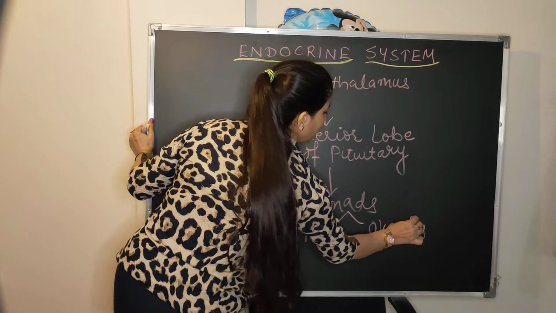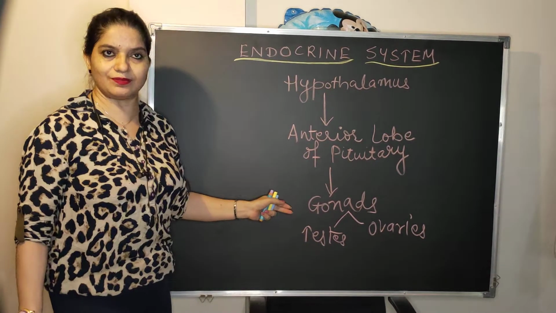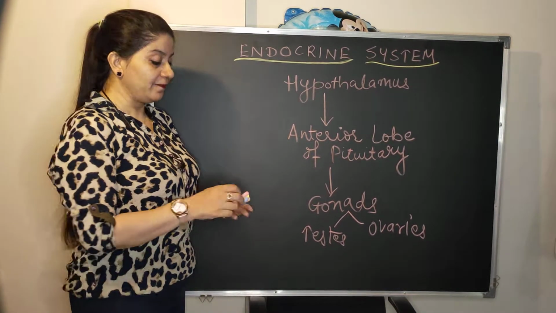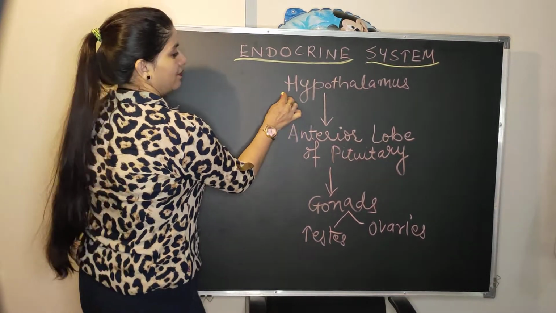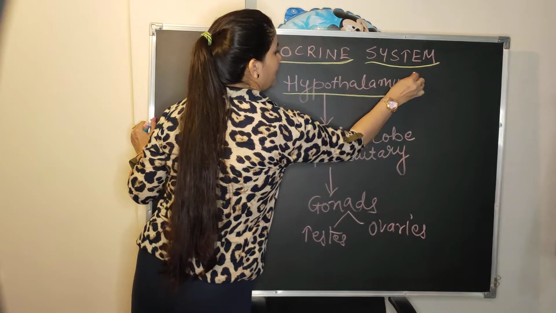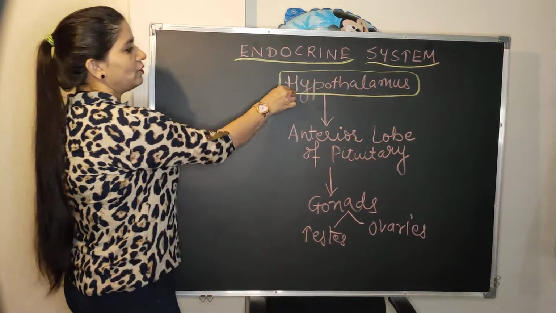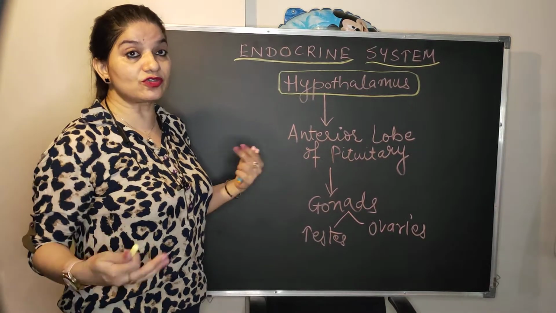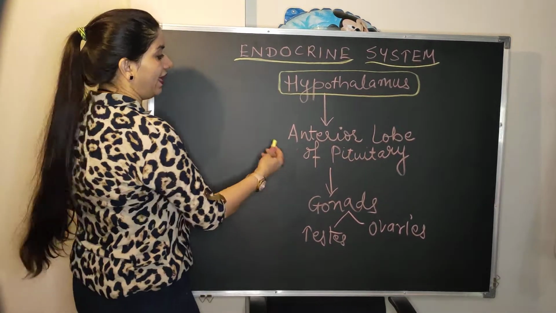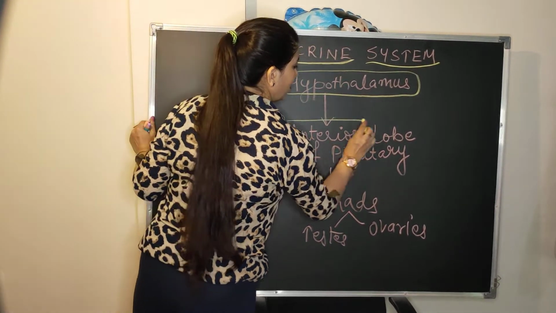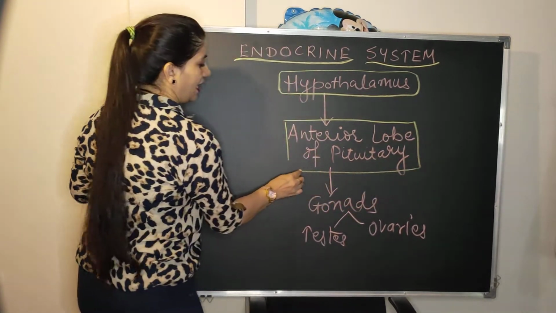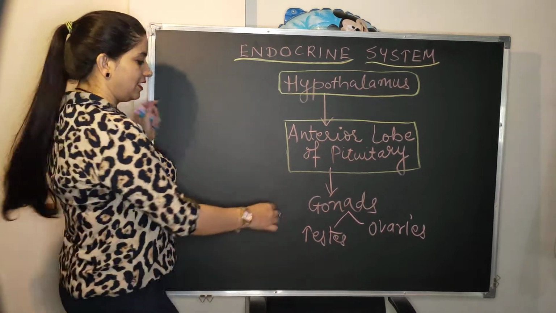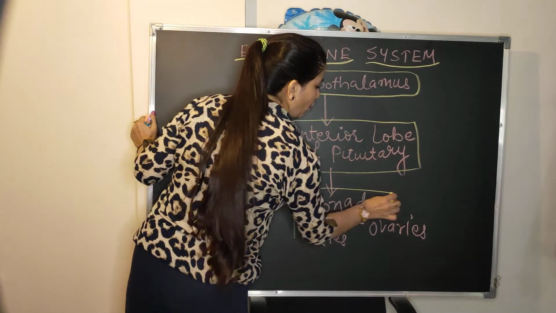This is the feedback mechanism, negative feedback mechanism I am explaining. So once the puberty hits, the signal goes to the hypothalamus. Now what will this hypothalamus do? It will release the releasing hormone, gonadotropin releasing hormone, and this acts on the anterior lobe of pituitary gland, and this anterior lobe of pituitary gland acts on the gonads, that is the testes and ovaries.